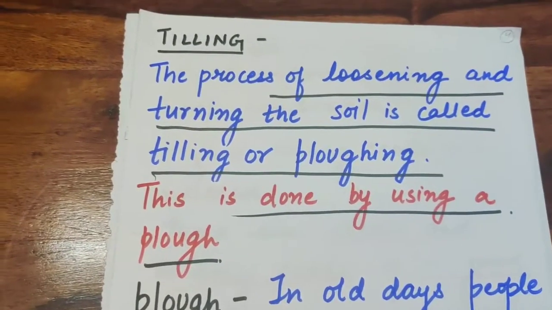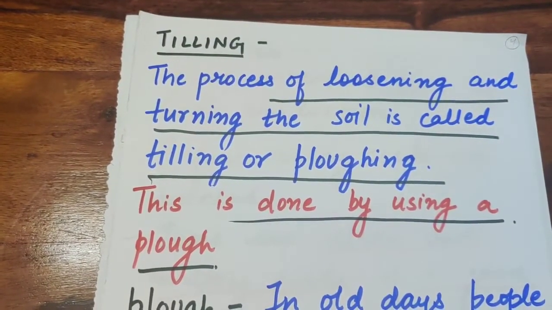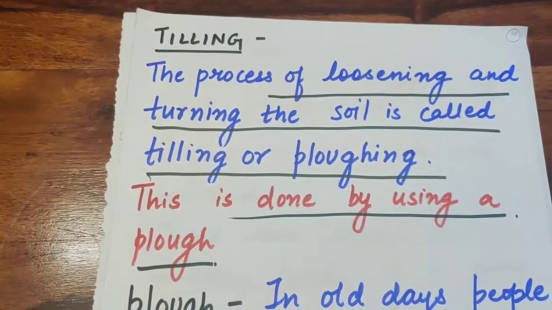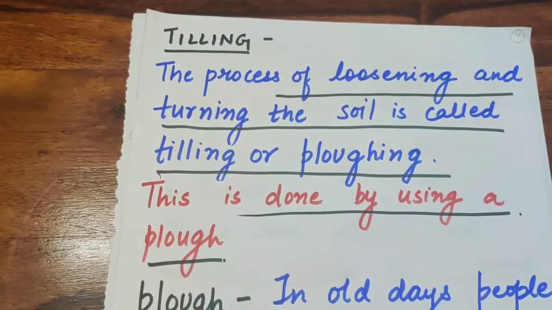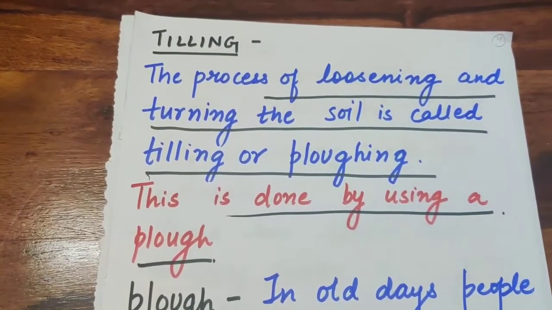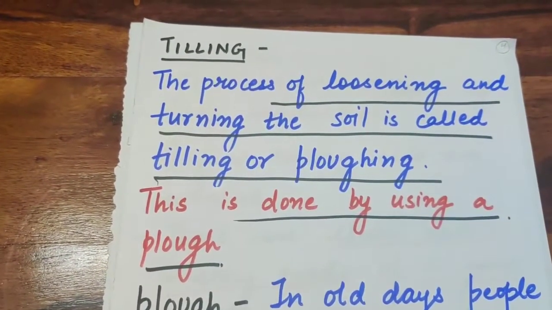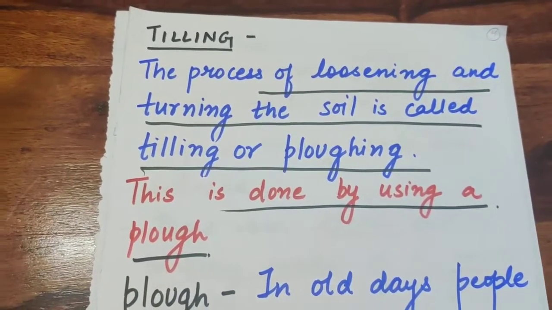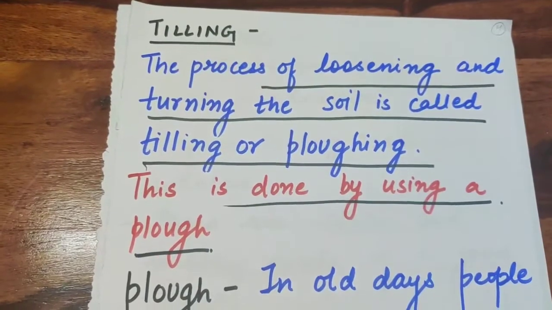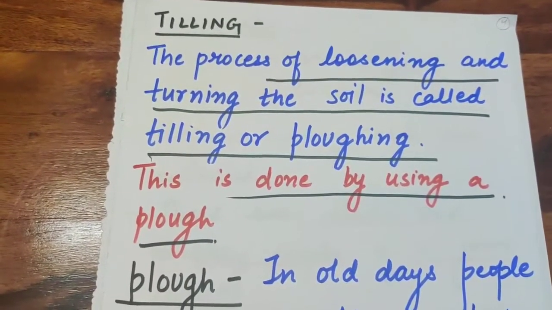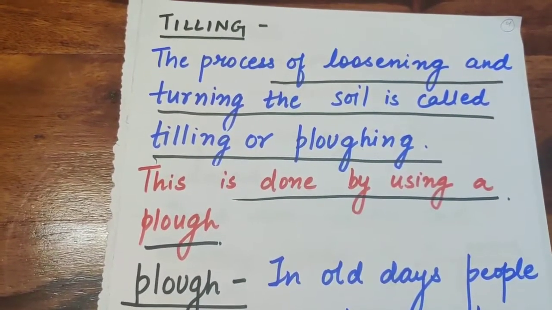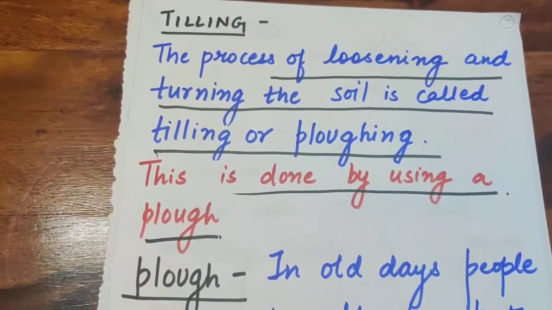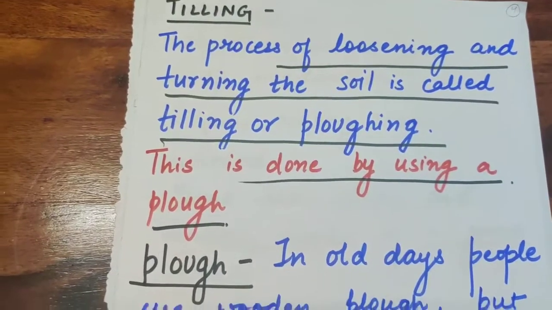You must have observed this if you have a garden at your place, or if you have small earthen pots also. In those, for putting the crop or the flower or anything, we need to loosen and turn the soil. You must have observed your gardener doing it, or someone in your family, when planting trees or plants.